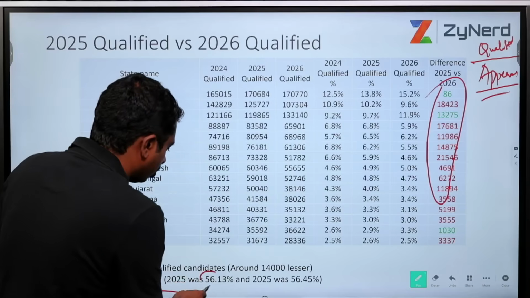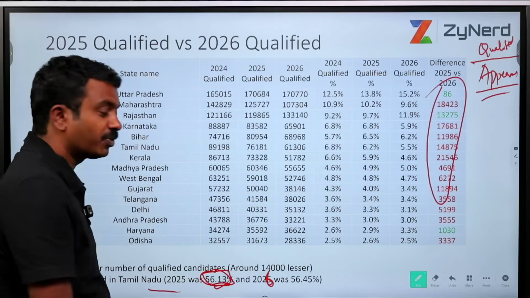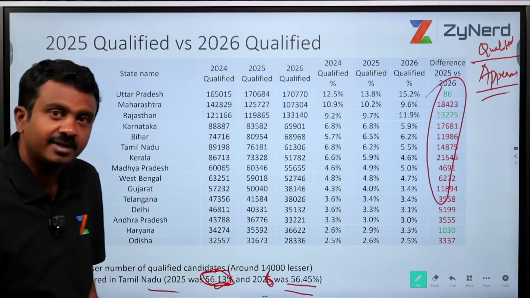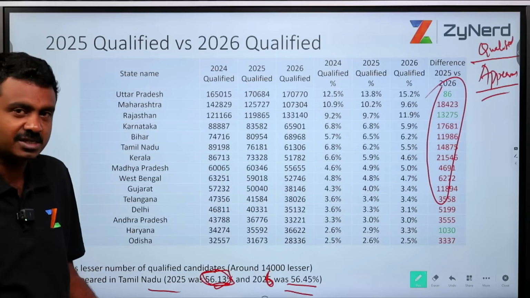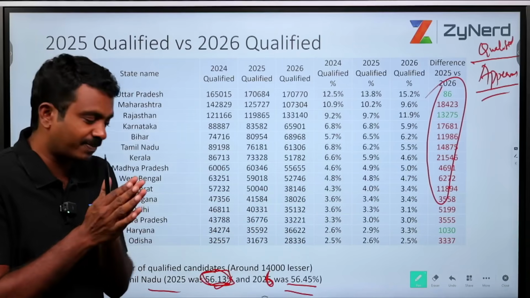So in Tamil Nadu, in 2025, it was 56.13. Out of 100 appeared, 56.13 qualified. In 2026, this was 56.45. Slight increase, 0.32% increase at the state level. So this means Tamil Nadu's performance has not come down. Out of those who appeared, the qualified percentage still remains the same, within those appeared from Tamil Nadu.